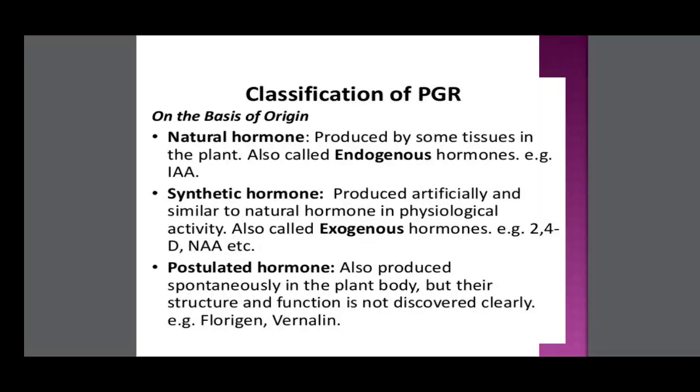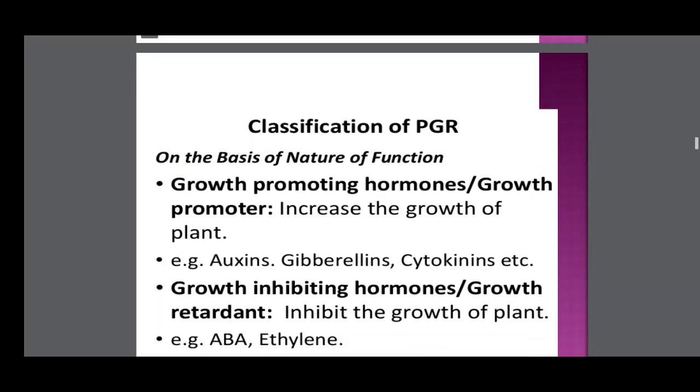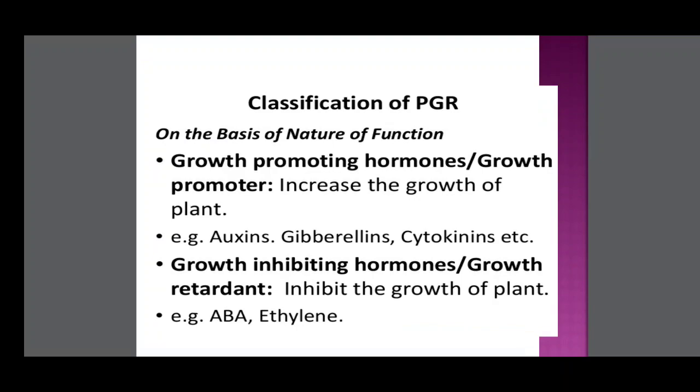Postulated hormones are also produced spontaneously in the plant body, but their structure and function are not discovered clearly. Florigen and Vernalin. They are produced spontaneously and show some physiological activities, but their structure is not known. That is what we call postulated hormones. Example: Florigen and Vernalin.